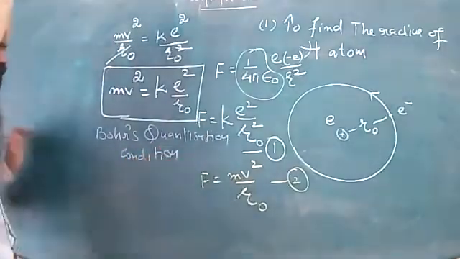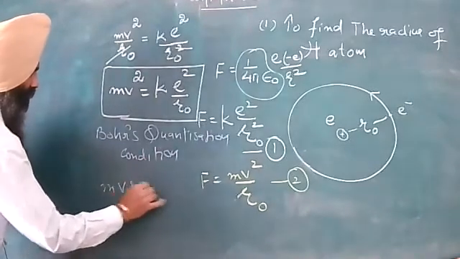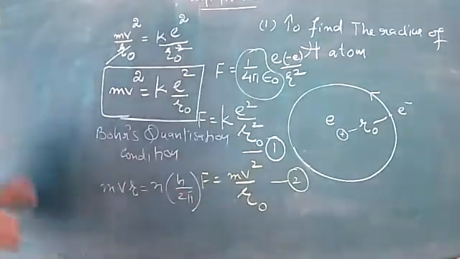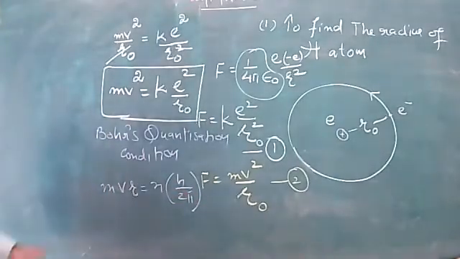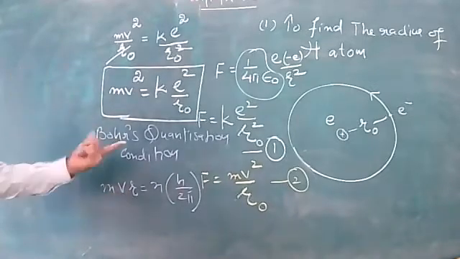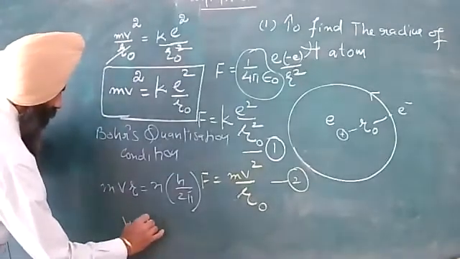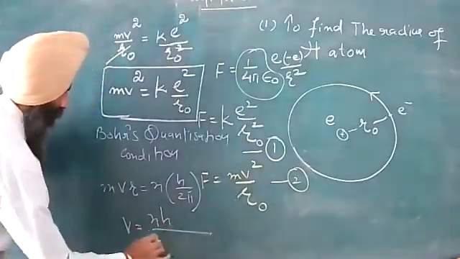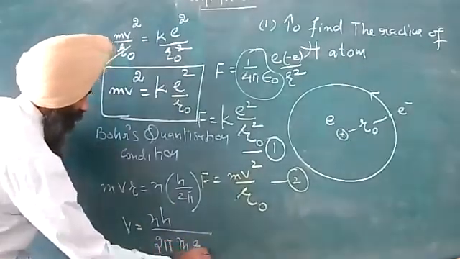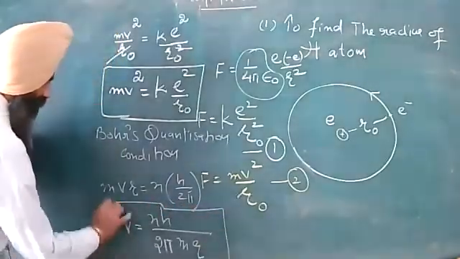Dear all, this condition states that mvr is an integral multiple of h upon 2 pi. What I can do now, I can calculate v from this equation, and later on I will substitute it over here. Let us have this: v equals nh upon 2 pi, taking m and r on the right hand side. This is how I calculate v.